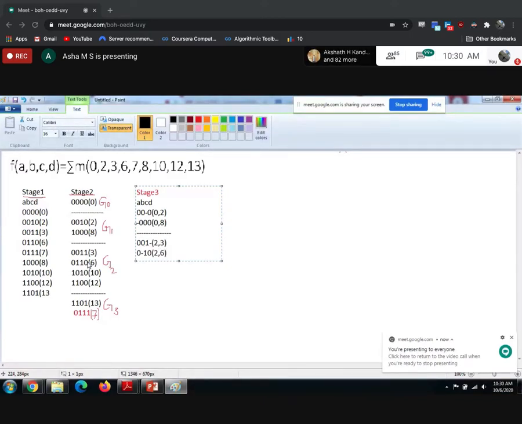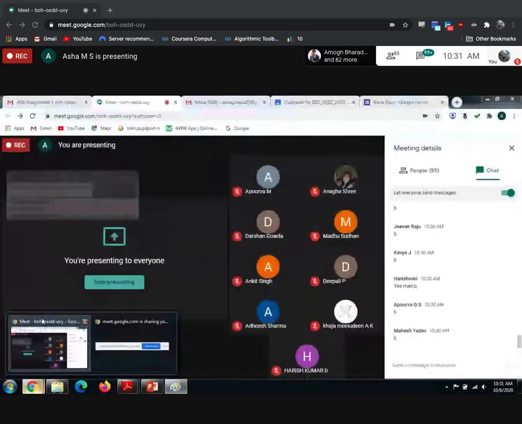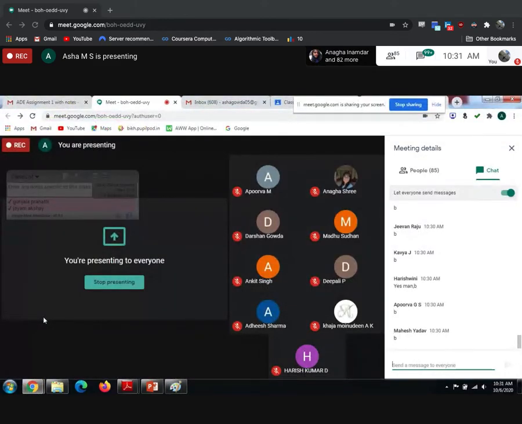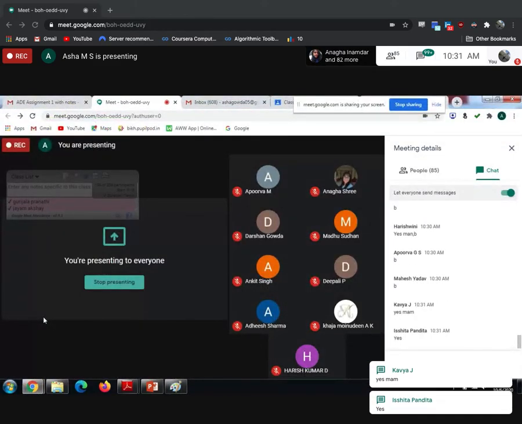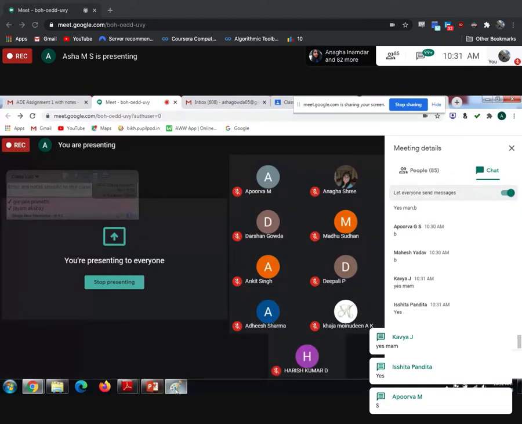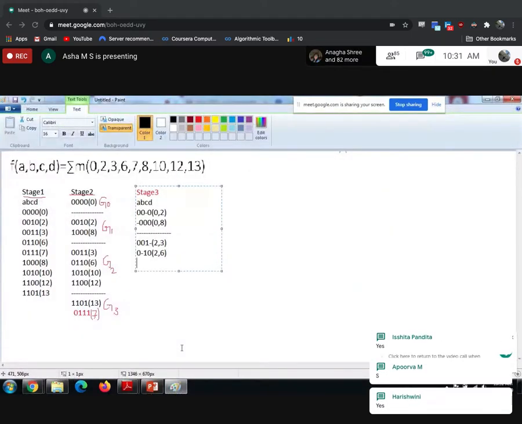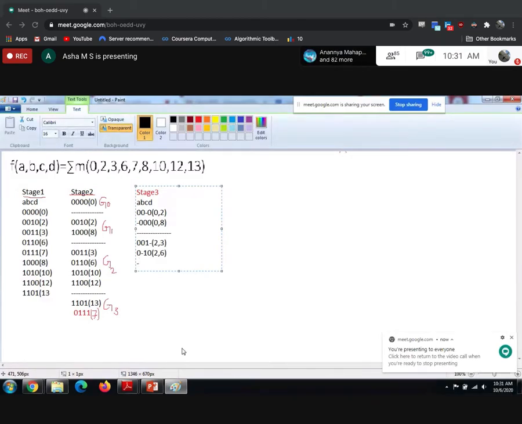Is it possible to combine 2 comma 10? Yes, 2 and 10 is also possible. So combine 2 and 10. The first bit will get cancelled, so hyphen 0 1 0. That is 2 comma 10.